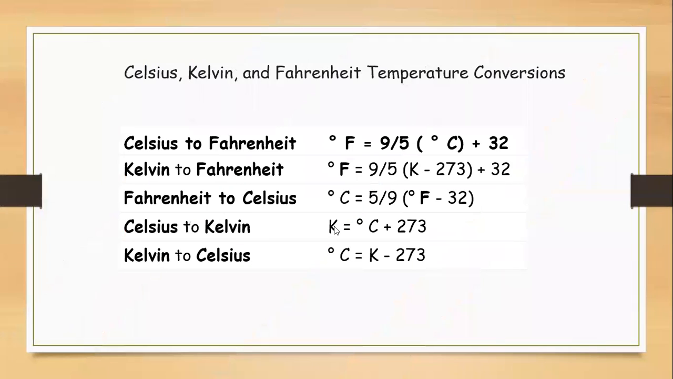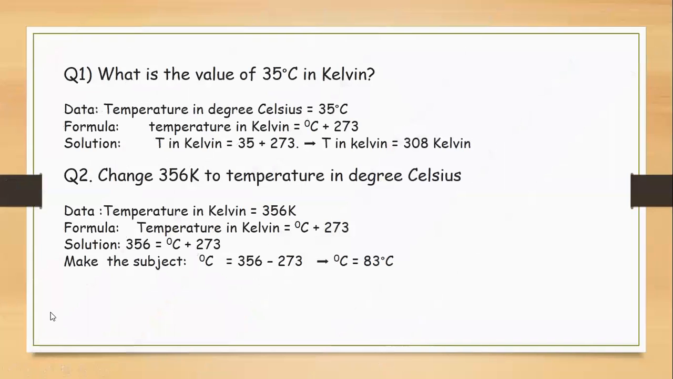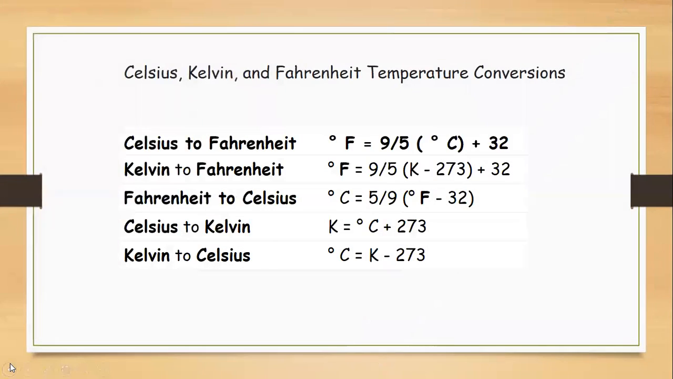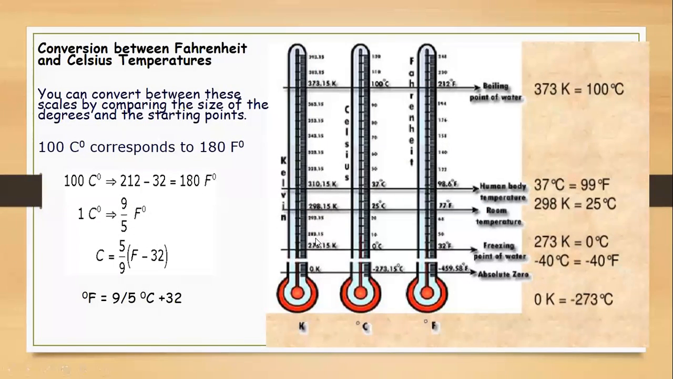So we can write the formulas like this: Celsius to Fahrenheit is 9 by 5 times the temperature in degrees centigrade plus 32. Kelvin to Fahrenheit: now Celsius, we know that it will be K minus 32, since we have seen that 0 Celsius is equal to 273 Kelvin. So it is very easy to convert centigrade into Kelvin.